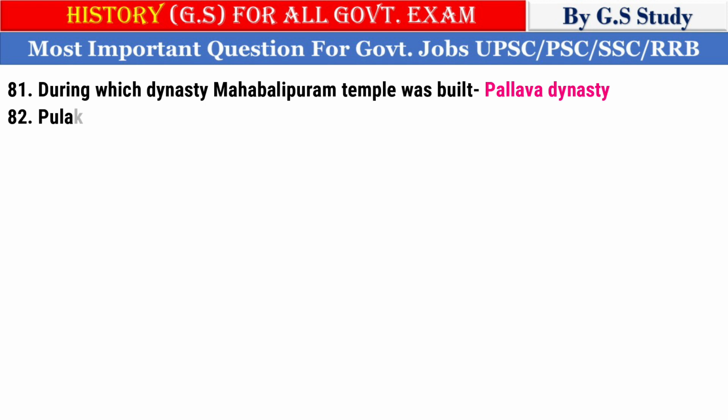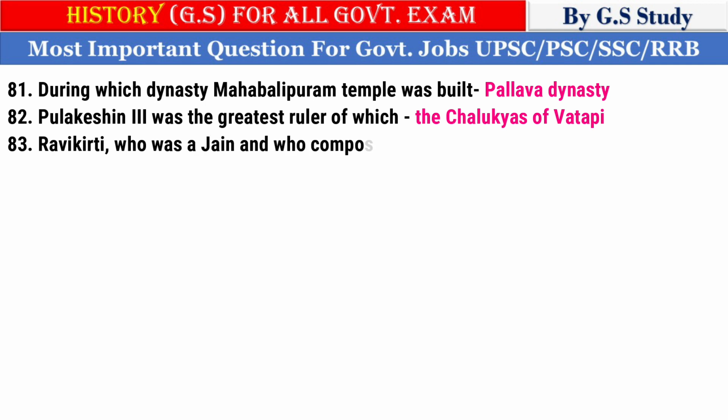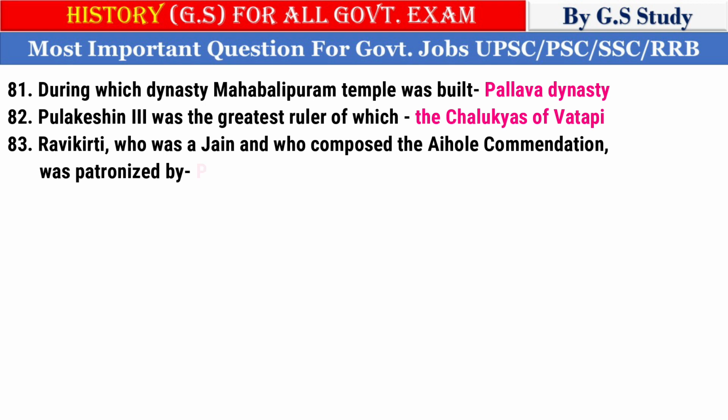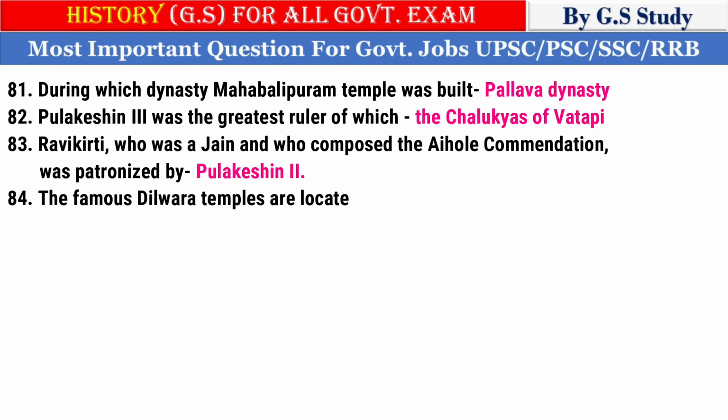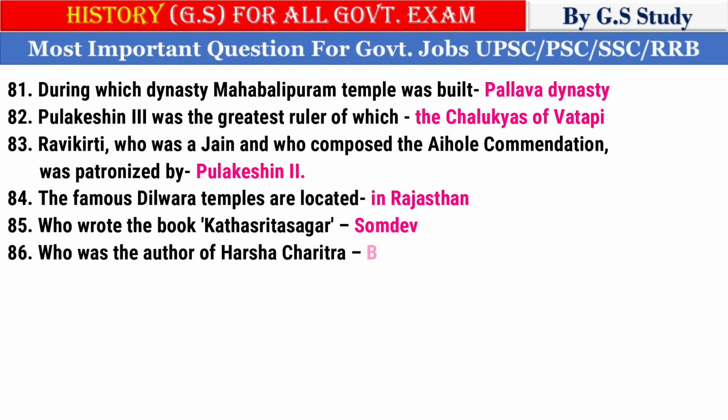81. During which dynasty Mahabalipuram temple was built? Pallava dynasty. 82. Pulakeshin II was the greatest ruler of which dynasty, the Chalukyas of Vatapi. 83. Ravikirti, who was a Jain and who composed the Aihole prashasti, was patronized by Pulakeshin II. 84. The famous Dilwara temples are located in Rajasthan. 85. Who wrote the book Kathasaritsagara? Somadeva.